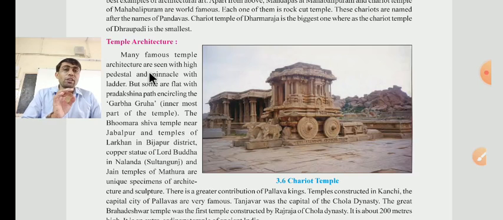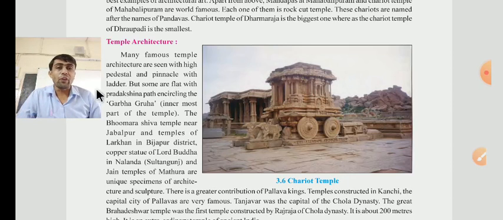They have to say that whatever the architecture you see is at a high level. But some are flat, with the Pradakshina path encircling the Garbhagruha, the innermost part of the temple.